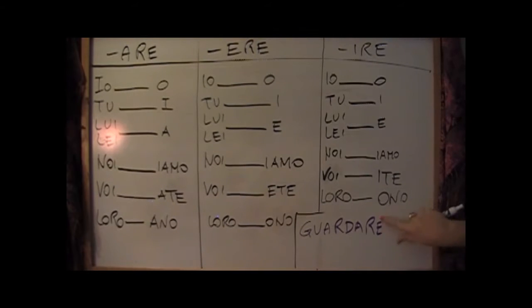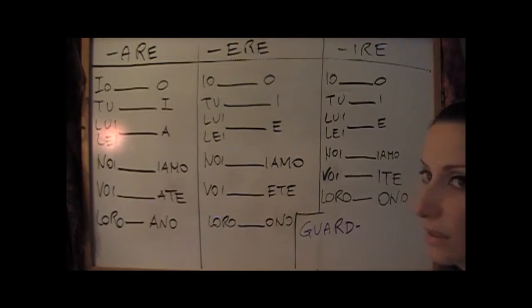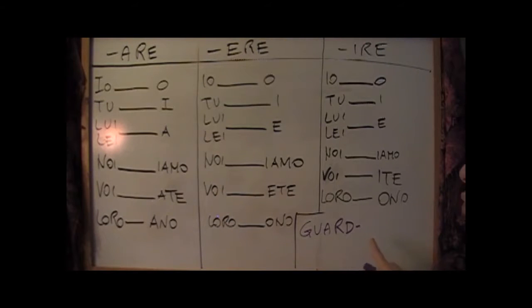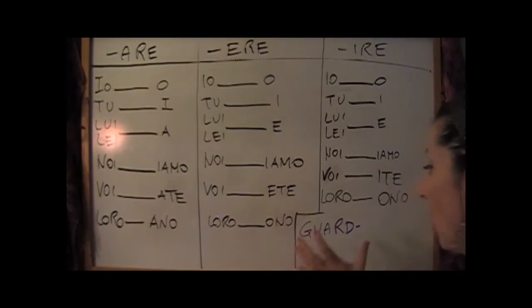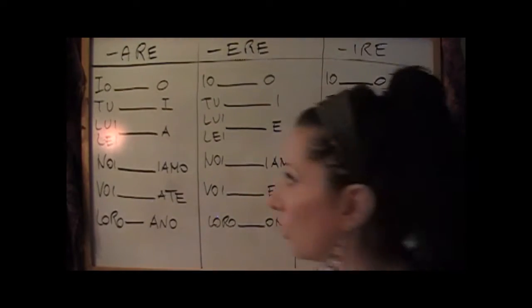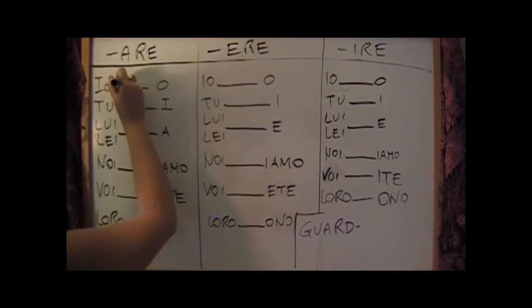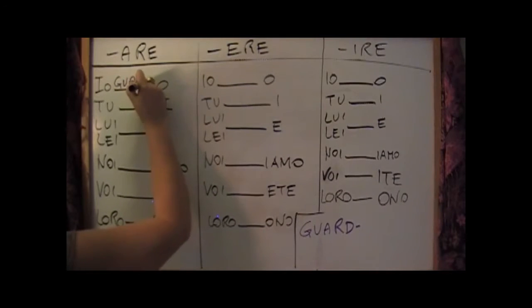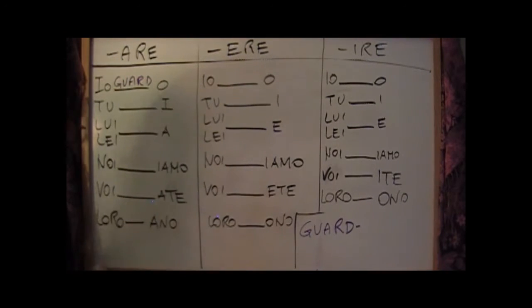How do we do it? We delete the last three letters from the infinitive, and this way we have the stem. The stem of the verb guardare, to watch, is guard. It's very, very simple. We punch this one here, and we have the conjugated verb. Io guardo.